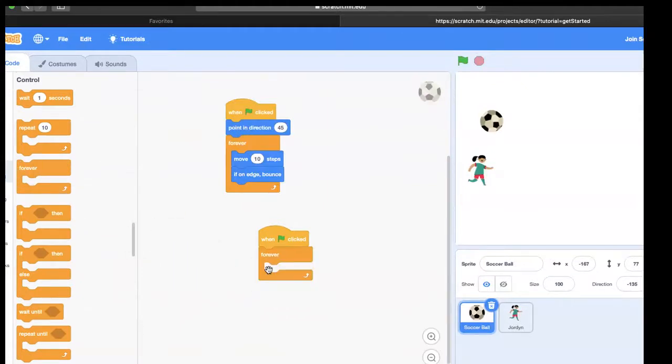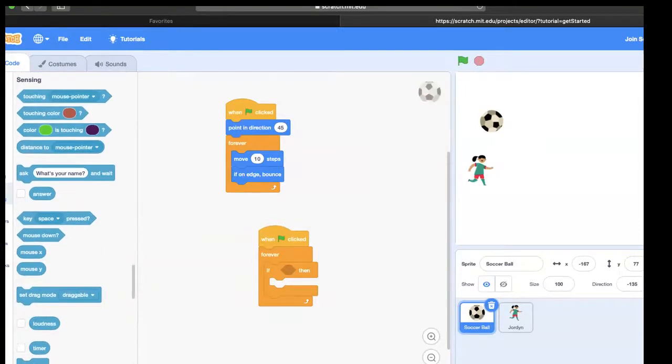This next piece of code that I'm putting in here is going to happen forever. And then I'm going to say if then. And can you guess what we go to next? Which category should we select if we wanted the ball to sense when it was touching Jordan? That's right, the sensing area. So if touching Jordan, so we'll say if touching the mouse pointer, and we'll change the word mouse pointer to Jordan,